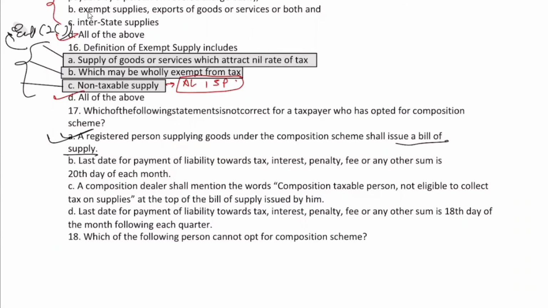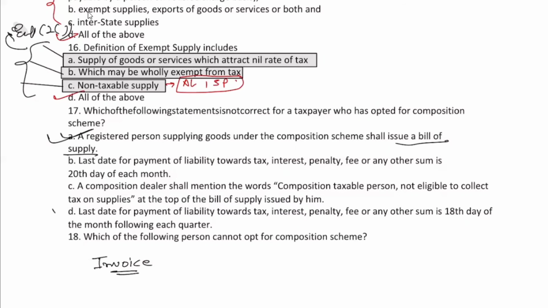And bill of supply is what a seller transfers to the recipient, one in which tax is not included. Only a simple invoice is there.